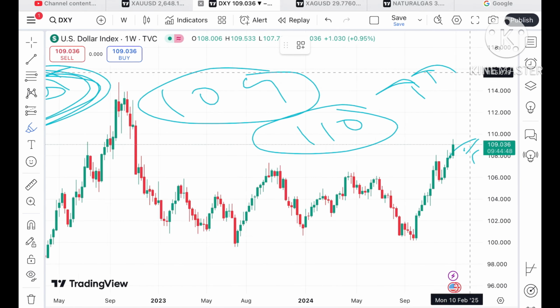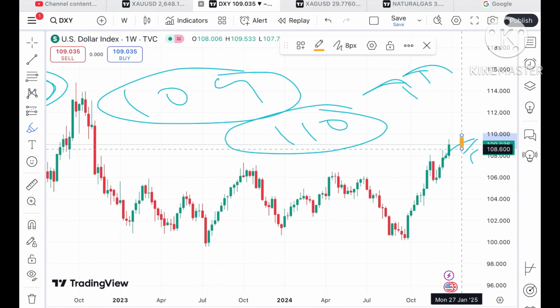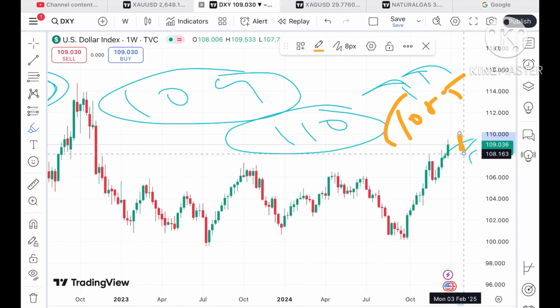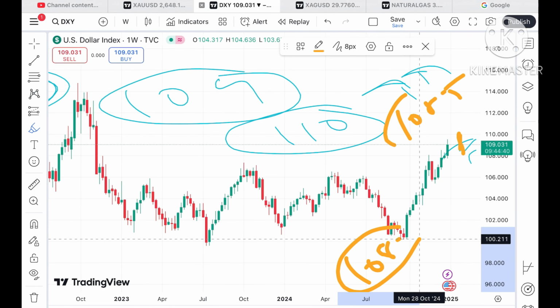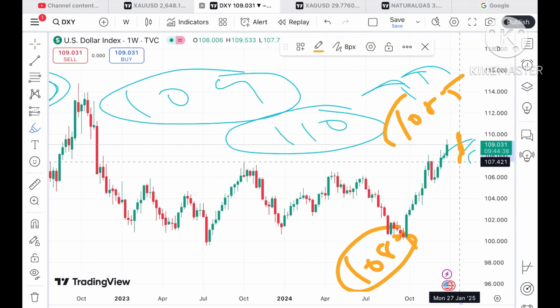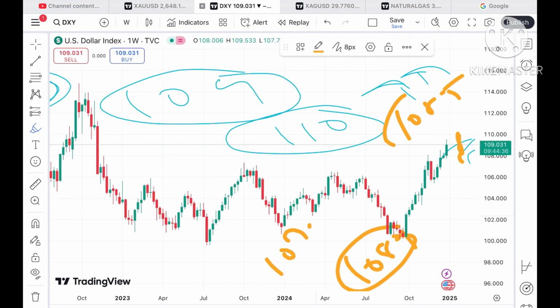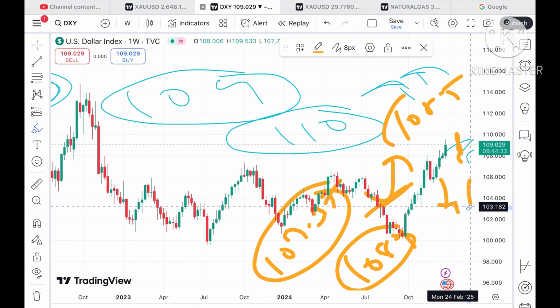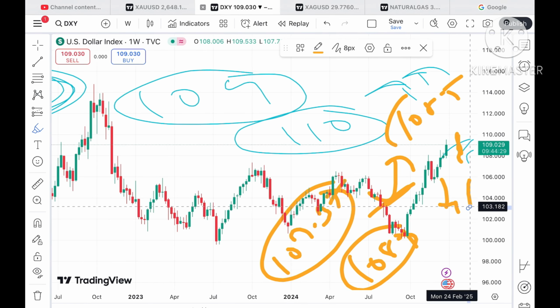Coming back to this particular level, suppose the price doesn't sustain, it can come again towards a level of 108.5, and from there it can touch a level of around $108.1. Once it starts falling below this level, a probability of touching 107.37 will be there. Then a bounce back can come, or if it keeps falling below this level, we can see a further downfall.